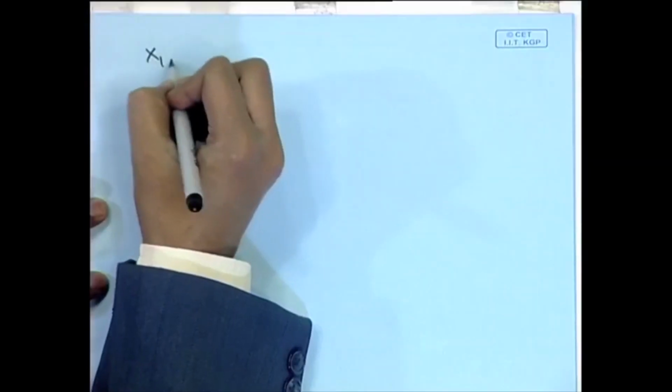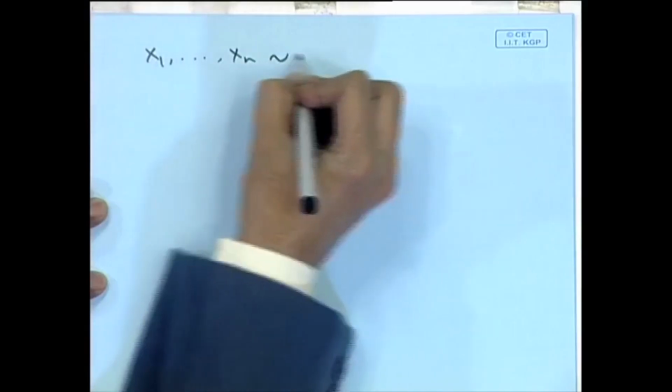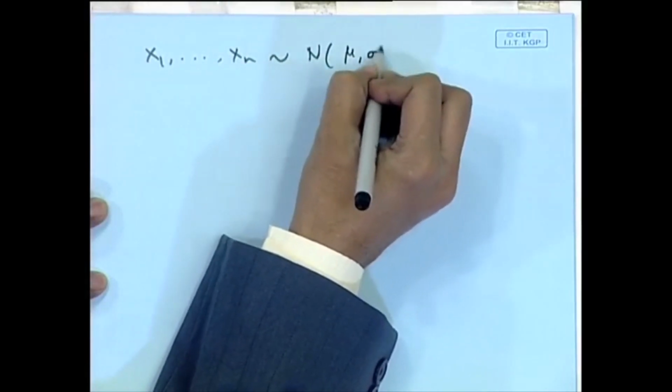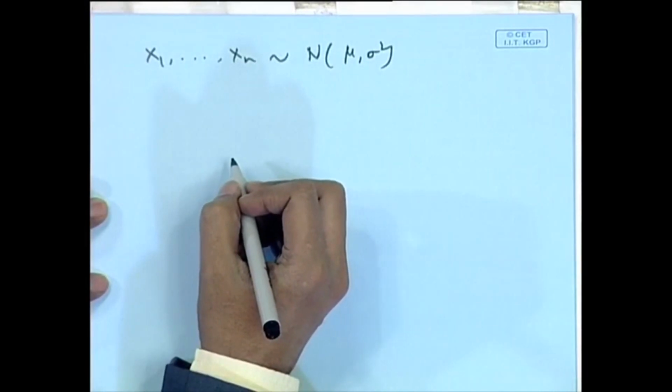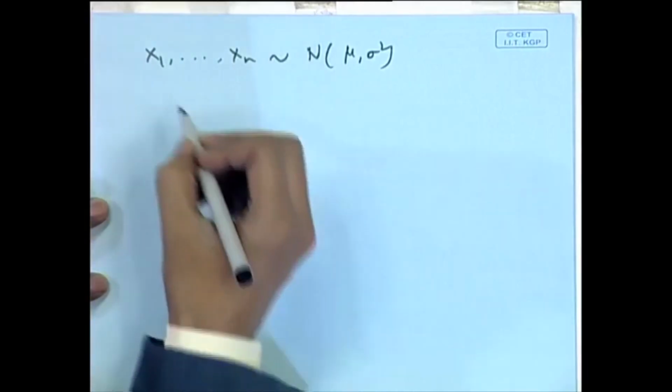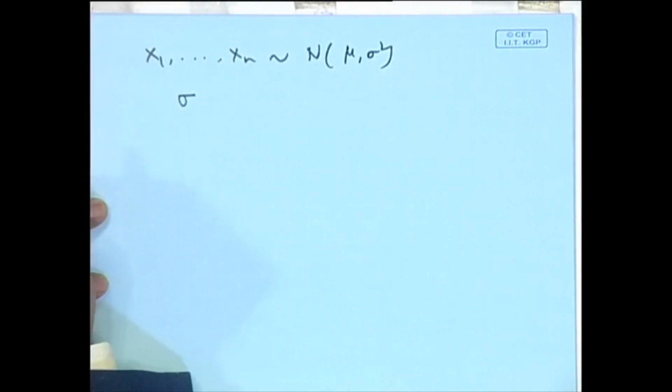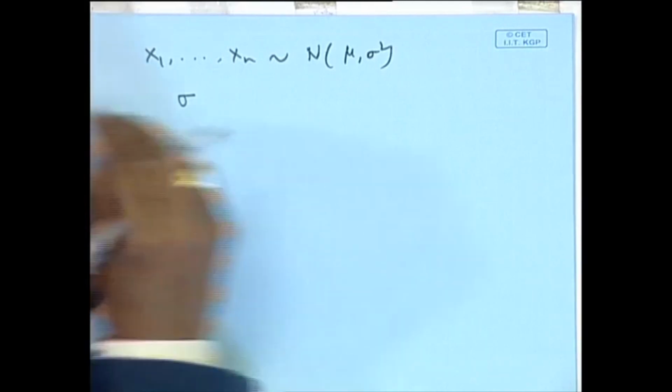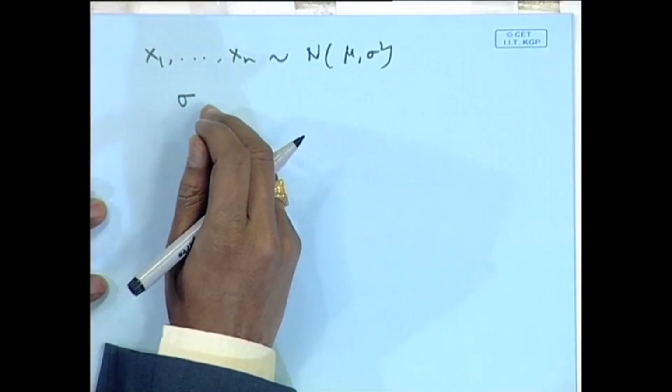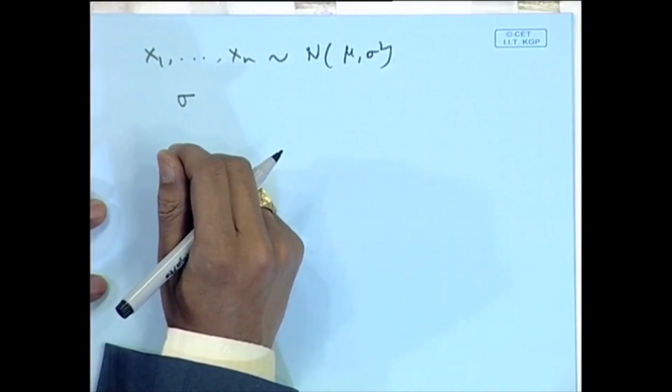Suppose in the same problem x 1, x 2, ..., x n follows normal mu sigma square, and we are interested in the estimation of sigma. Now, if maximum likelihood estimation is to be done, then immediately we can take the square root of the estimator of sigma square, but that will not preserve the unbiasedness.